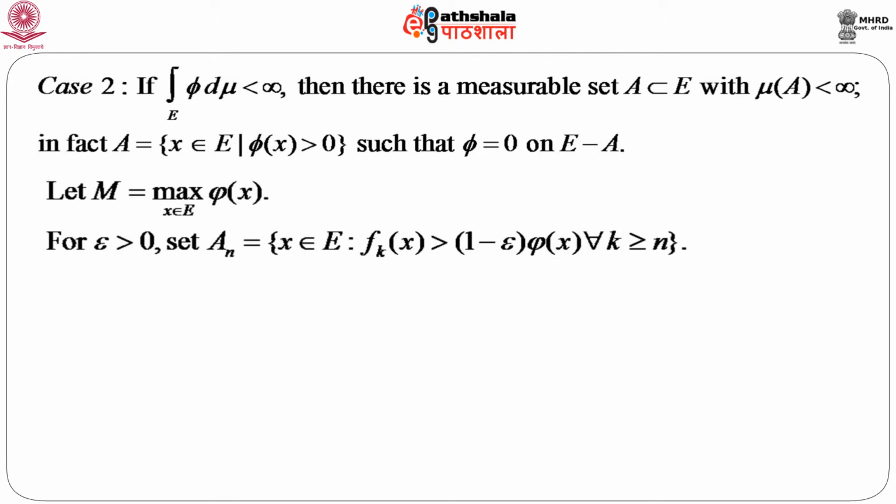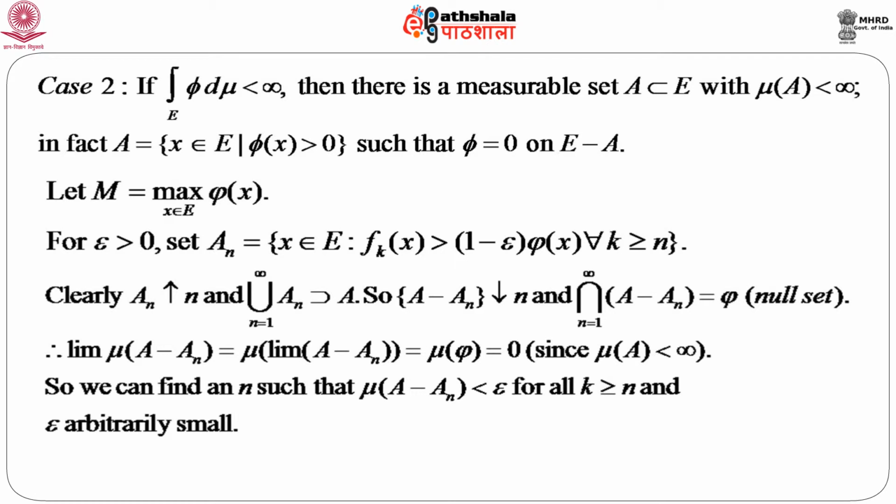Now, let us consider two things. One is, let capital M be the max over x belonging to E of φ(x), and for arbitrary epsilon greater than 0, just as in the previous case, we also define A_n, a sequence of sets, as x belonging to E such that f_k(x) is greater than (1 minus epsilon) times φ(x) for all k greater than or equal to n.